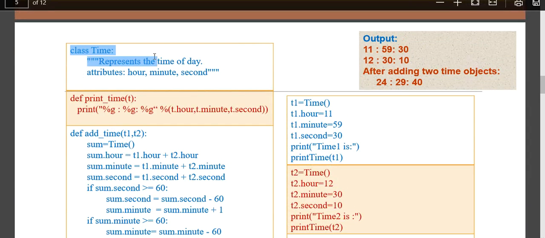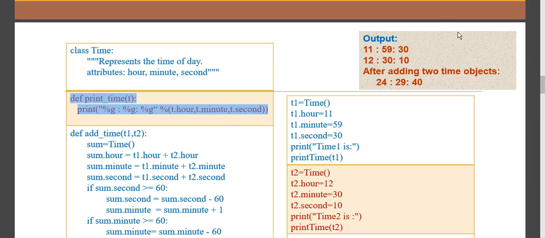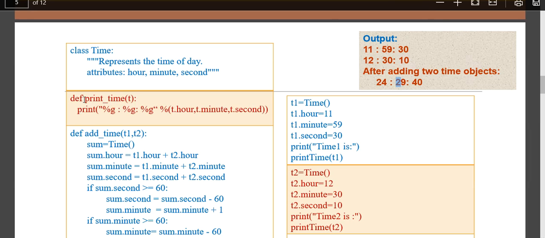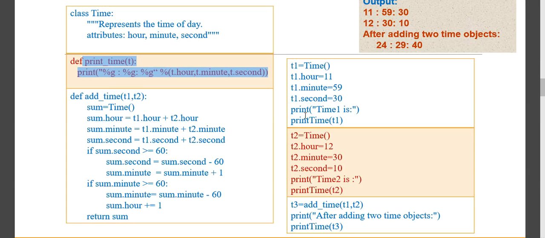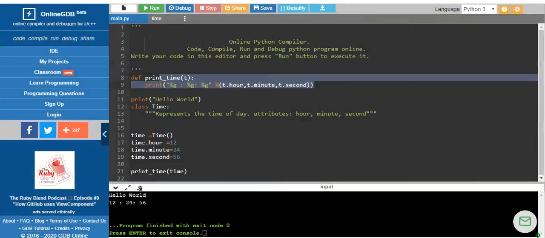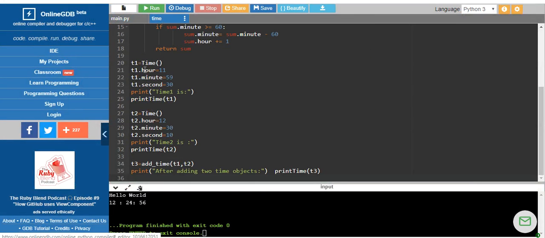So we know there is a class called Time, and here we are going to define a function. We know how we are going to print the time in a specific format. Now we will have 2 time objects, one is t1 and another one is t2. Let's see this program.